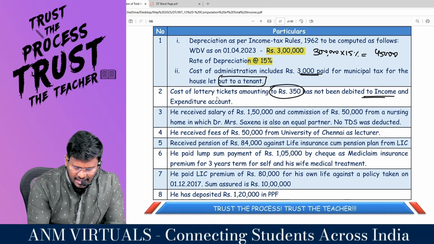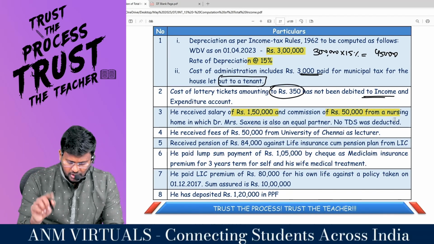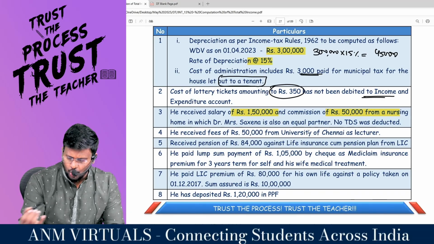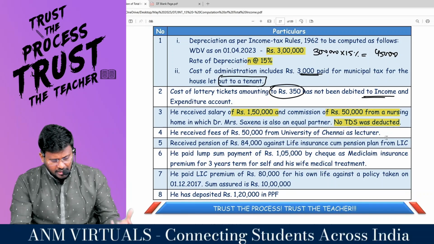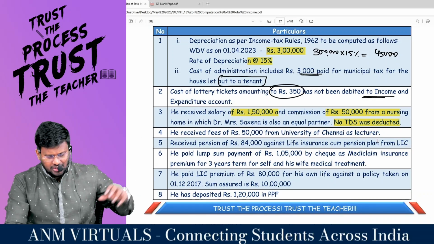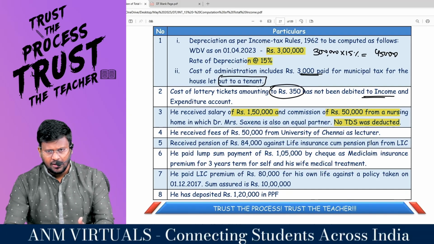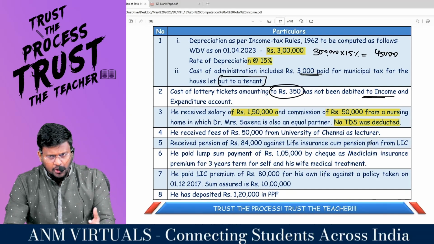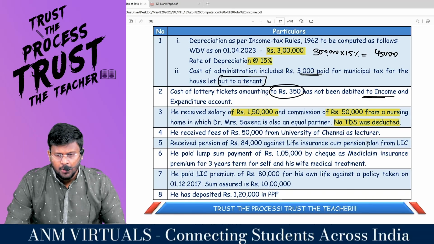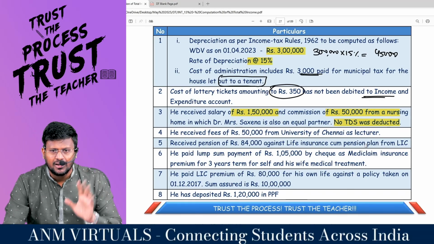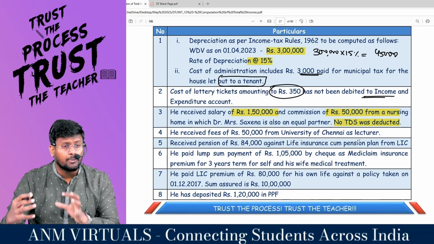He received salary of 1,50,000 and commission of 50,000 from a nursing home in which Dr. Mrs. Saxena is also an equal partner. Fine. No TDS was deducted. That means from a partnership firm, she got salary of 1,50,000 and commission of 50,000. We all know that if a partner is getting any remuneration from a partnership firm, that has to be taxable under profits and gains of business or profession. That salary will not be taxable under income from salary, because in order to tax it under income from salary, there should be an employer and employee relationship.